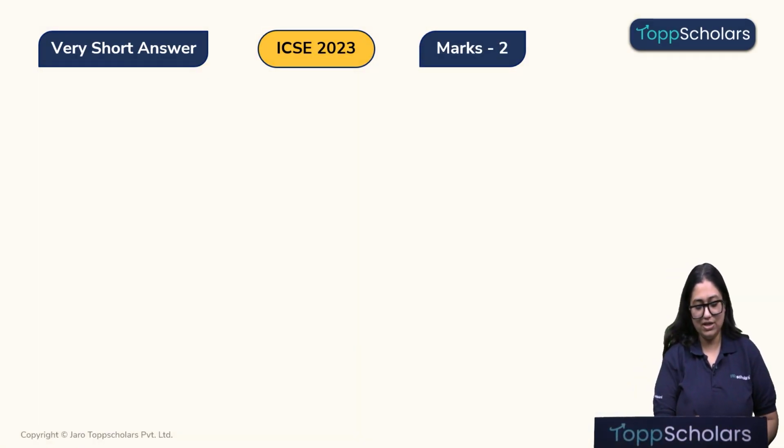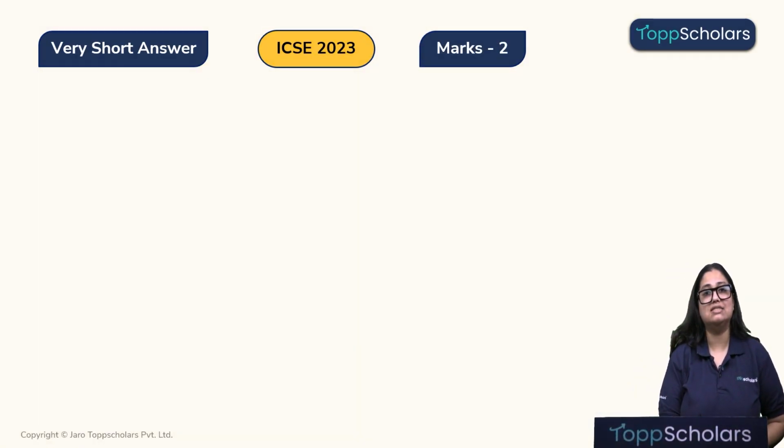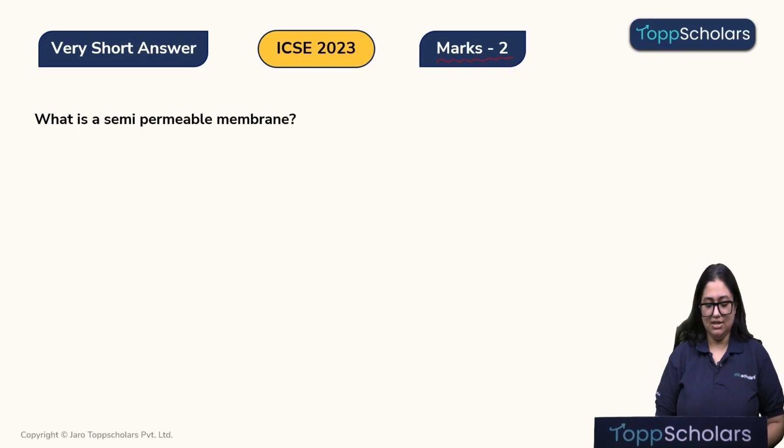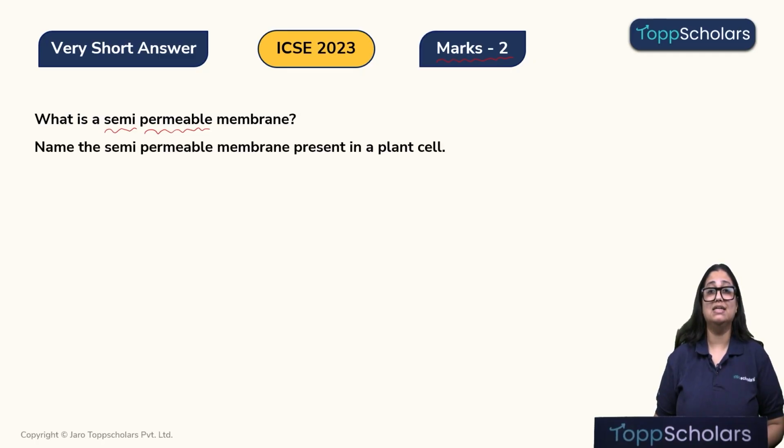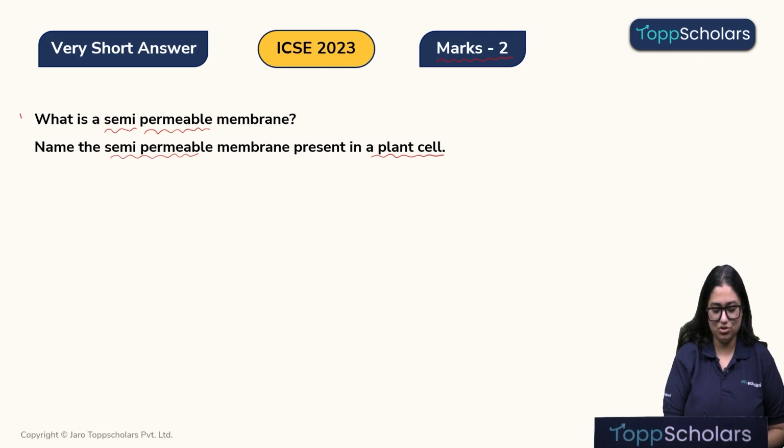Now, the second question is again of a very short answer category and it is of 2 marks. So, let's look at the question. The question is, what is a semi-permeable membrane? And the second question is, name the semi-permeable membrane which is present specifically in the plant cell. So, let's solve the first question.